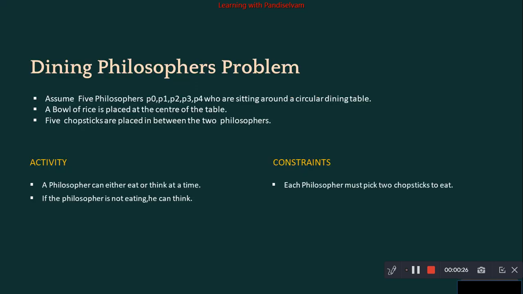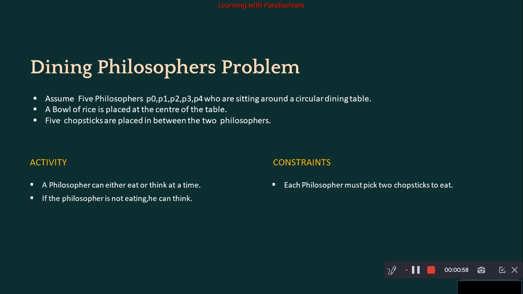In the dining philosopher problem, assume that five philosophers, P0 to P4, are sitting around a circular table. A bowl of rice is placed at the center of the table. Five chopsticks are placed in between two philosophers. Here a philosopher can either eat or think at a time. If the philosopher is not eating, he can think. These are all the activities for each and every philosopher.